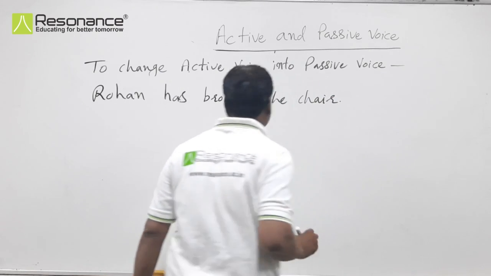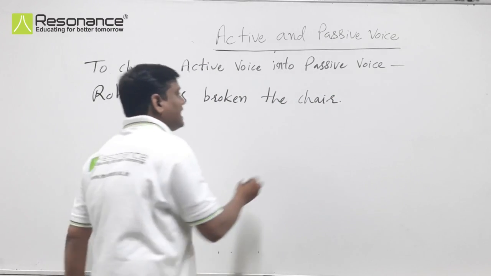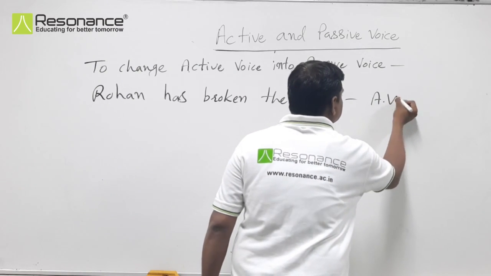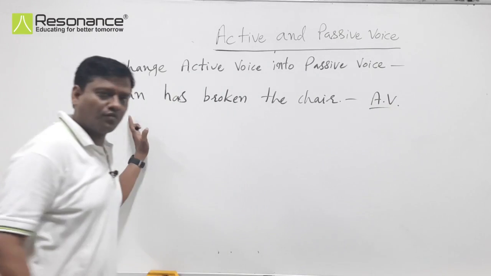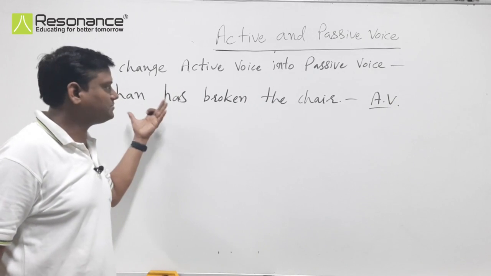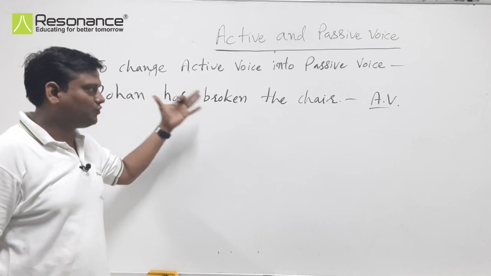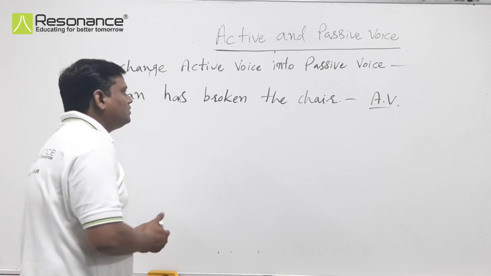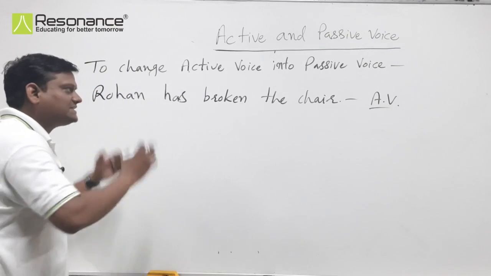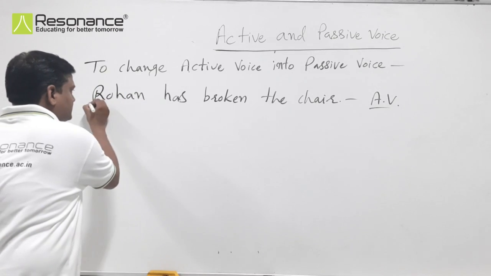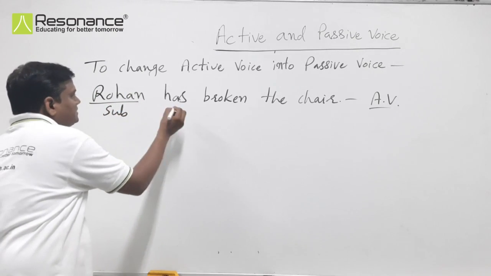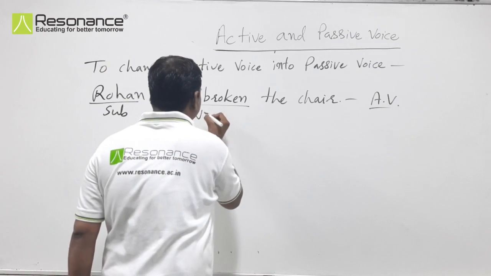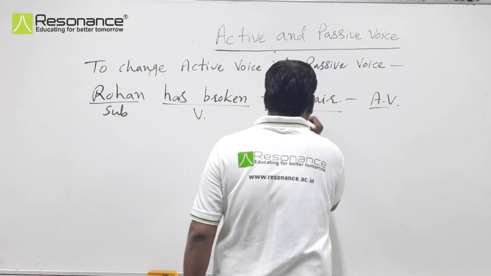We have this sentence in active voice because the subject is the doer of the action. Who performed the action? The subject. The subject is active, so the verb is active and the sentence is in active voice. Now we will convert this sentence into passive voice. This is the subject, this is the verb and this is the object.